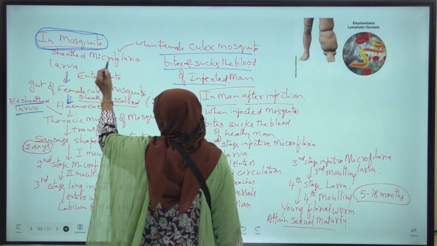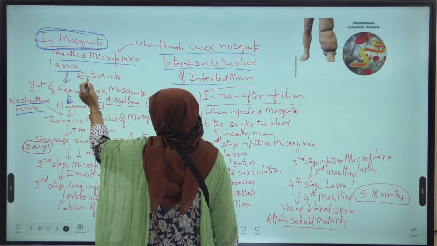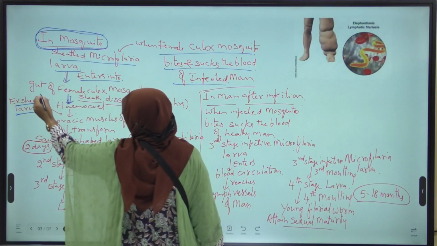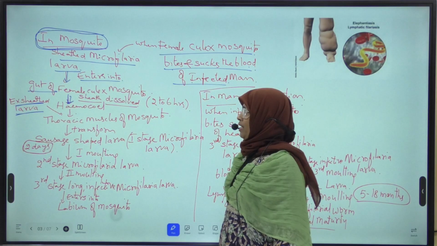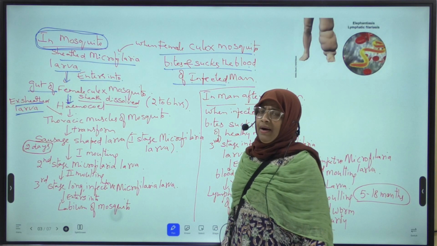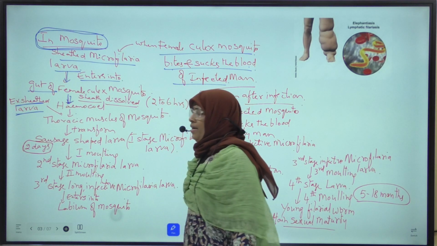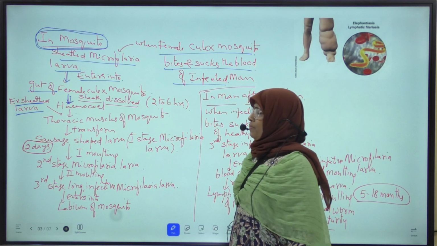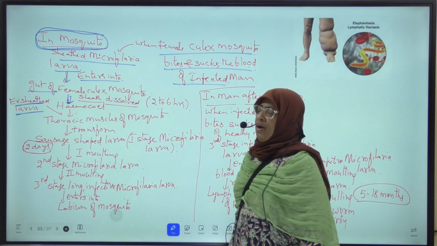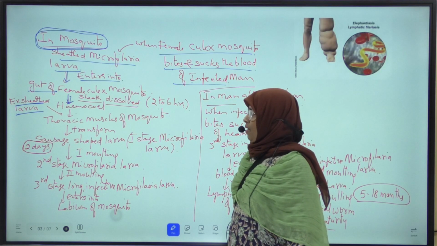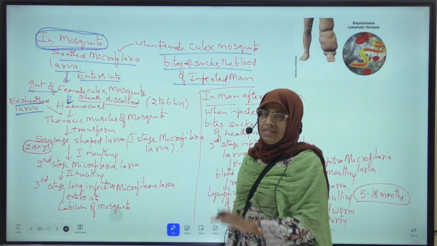This sheathed microfilaria larva enters into the gut, means elementary canal, of the female Culex mosquito. In the elementary canal or gut of female Culex mosquito, digestive enzymes are present, no? So in the presence of these digestive enzymes, what happens? The sheath around the microfilaria larva is dissolved.